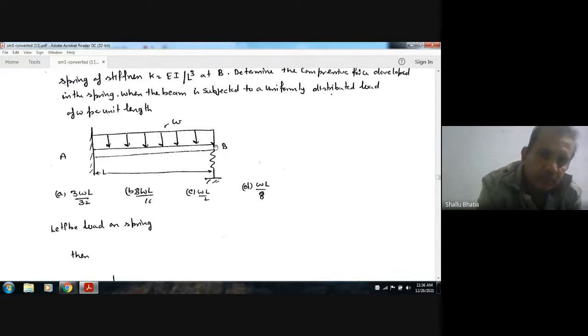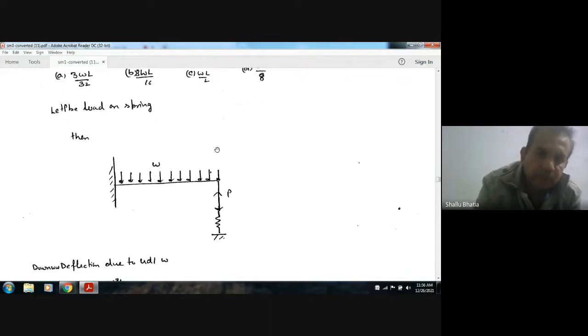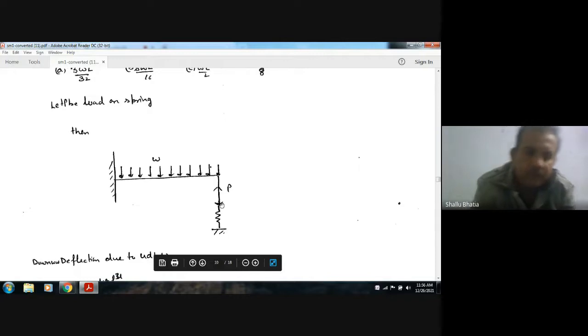Okay, so the deflection of the spring will cause a force in this beam also. Let the force in the spring be P, and then the opposite force P will act on this beam also. So the forces acting on this beam are W, the uniformly distributed load, and P, the spring force, and the reaction of this compression.